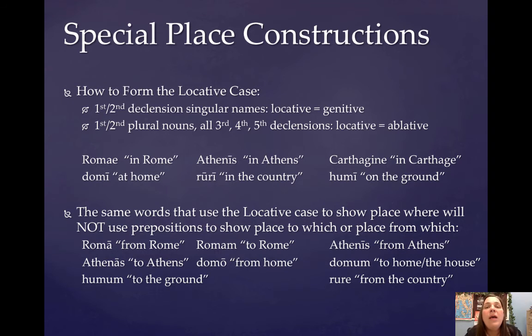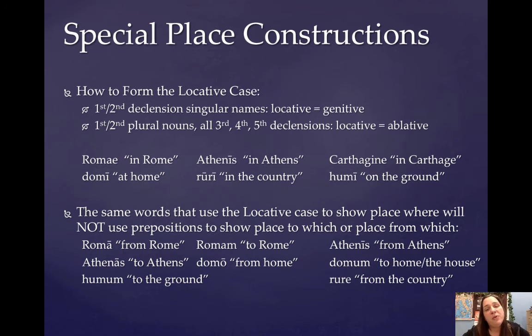Okay. Now, any word that uses the locative case is going to form its other place constructions, the ablative of place from which and the accusative of place to which, without prepositions. So again, if you want to say you are walking from Rome, you would just say Roma, because the other constructions would have to have the preposition.